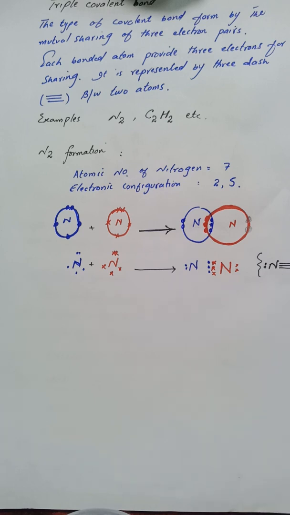Remember that covalent or ionic bonds are formed between those electrons which are in the valence shell. After the formation of any chemical bond, both atoms acquire noble gas electronic configuration. So that is all about the covalent bond, the types of covalent bond, and different examples of each: single covalent bond, double covalent bond, and triple covalent bond.